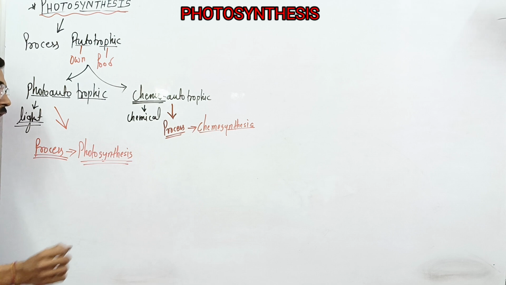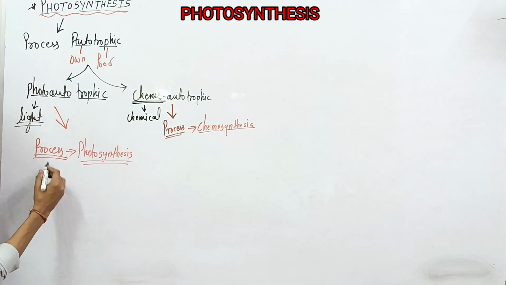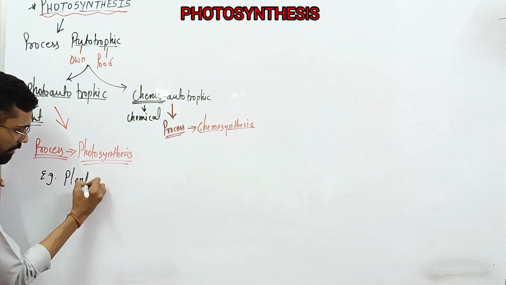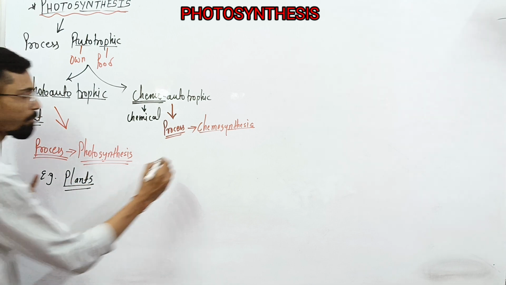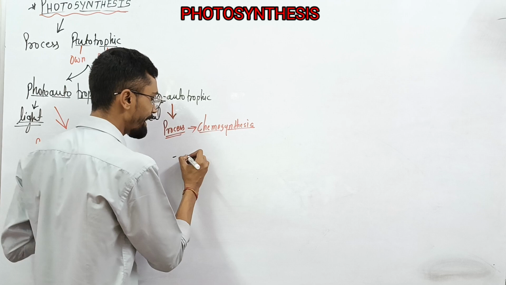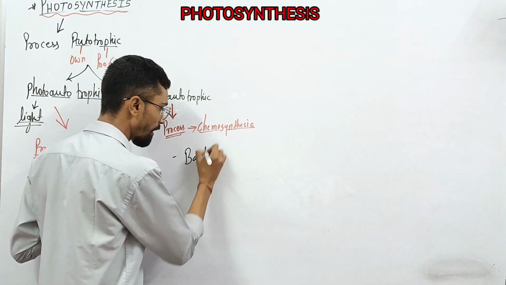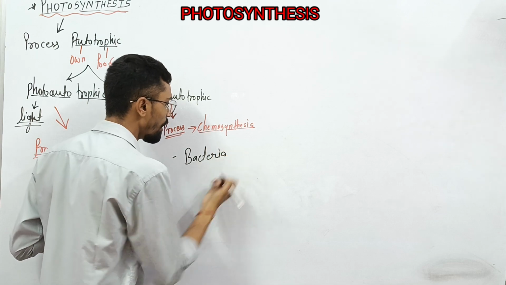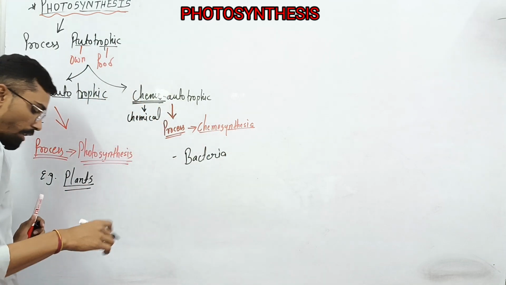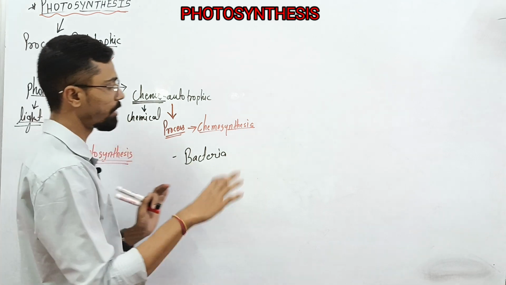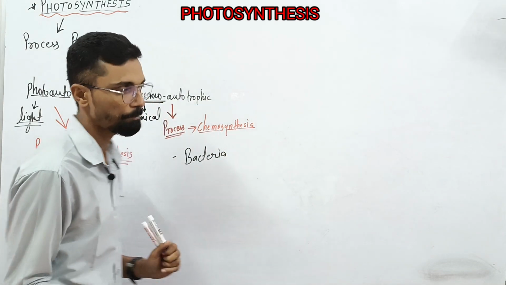Here it's called photosynthesis. You can take examples also: in photosynthesis you can give the example of plants, and in chemosynthesis you can give the example of bacteria, and cyanobacteria too.